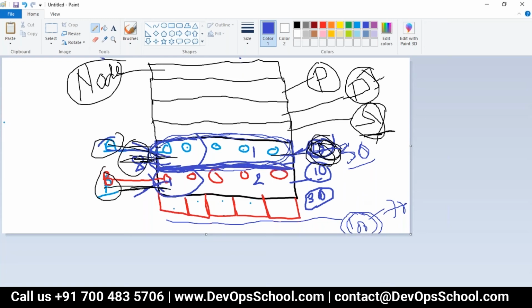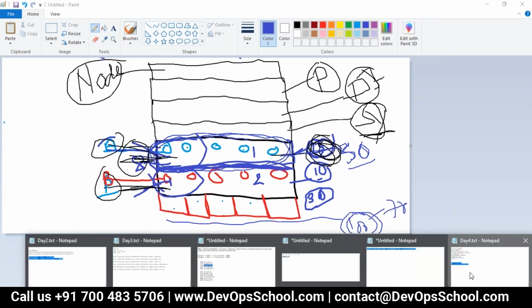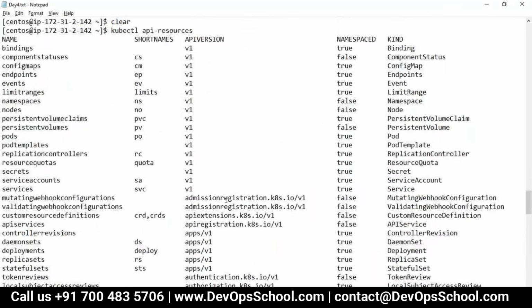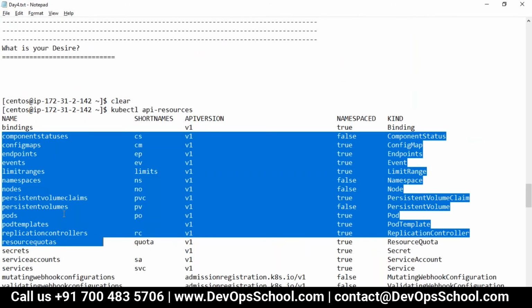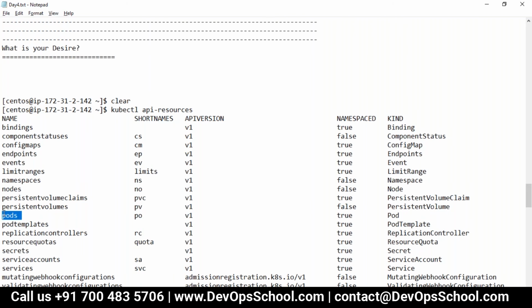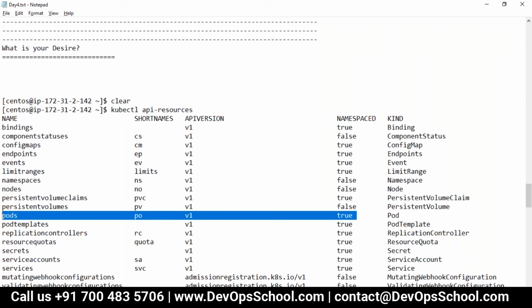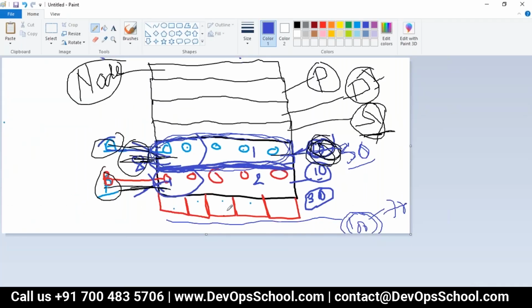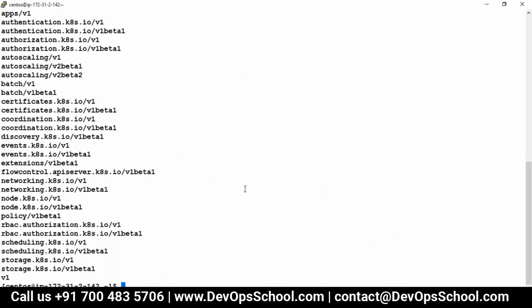So now, let's get into the slides one more time. You see there are so many resources here. For pods, the resource says namespaced: true. Why true? Because in Kubernetes you can create a pod only within a namespace. You cannot create it outside of a namespace. It has to be default, system, public, node, or some custom namespace. Now let me show you the namespaces first.